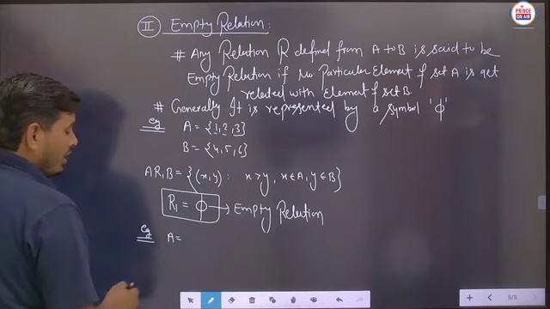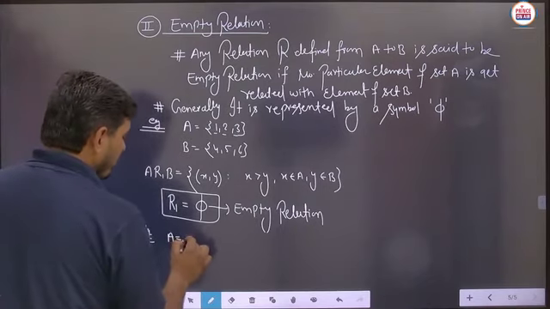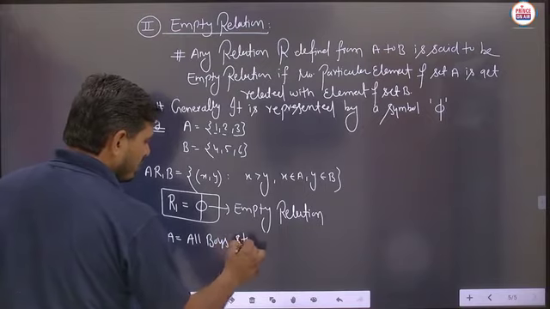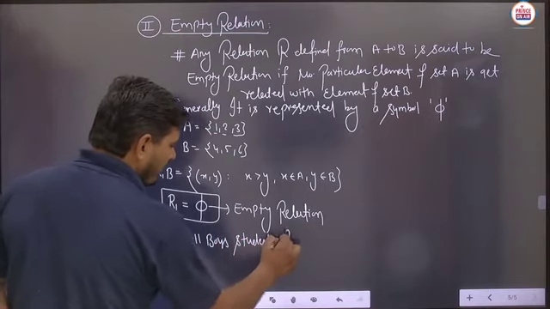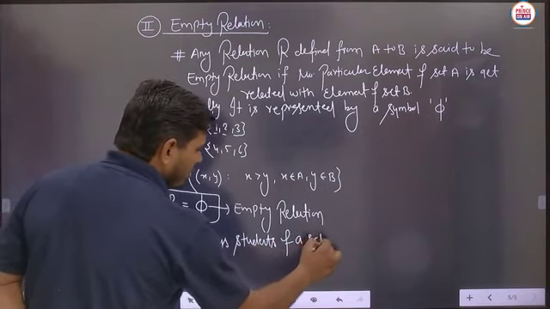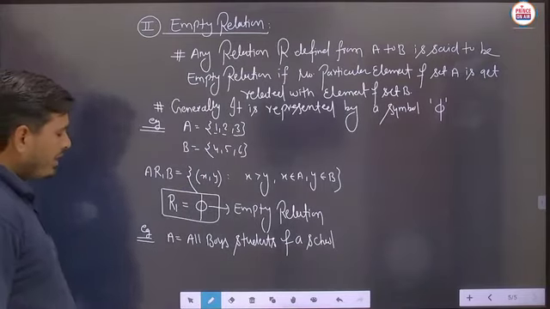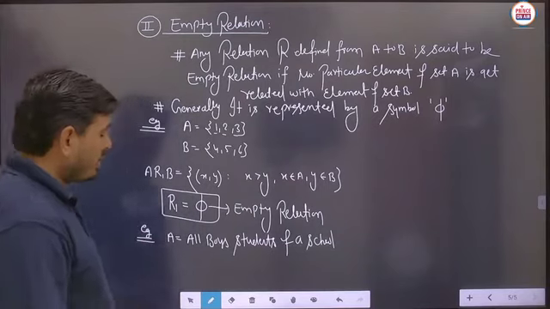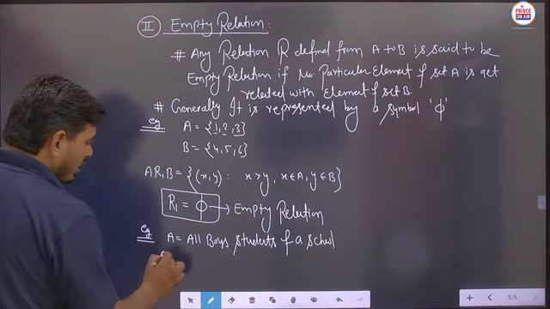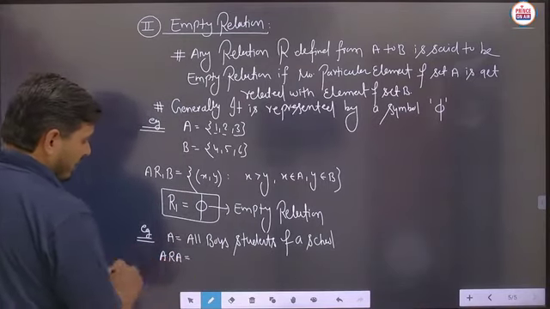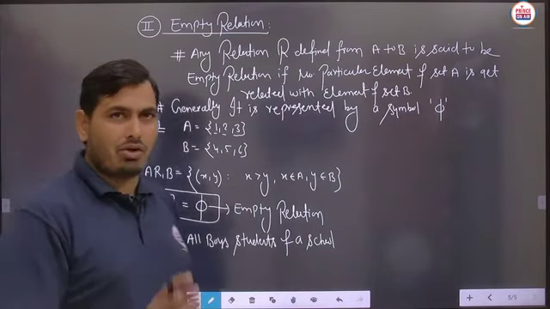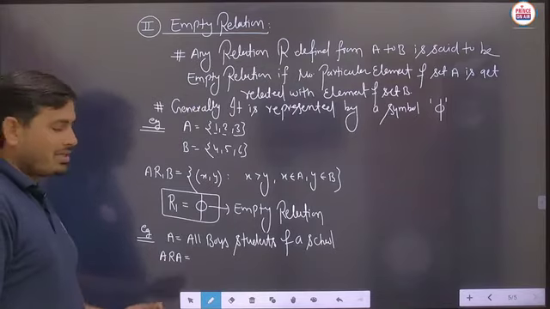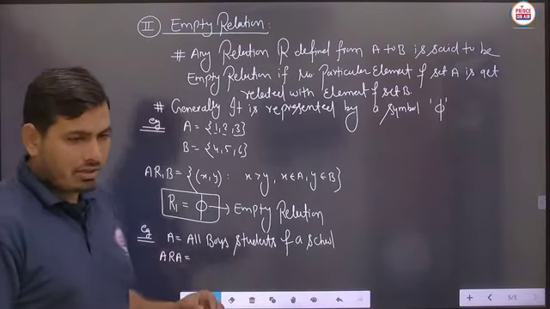Suppose set A represents all boy students of a school. Suppose this particular set A is given and a relation R is defined from set A to set A. Sometimes in many cases in our NCERT, student, only set A is given and it is said the relation is defined on set A.